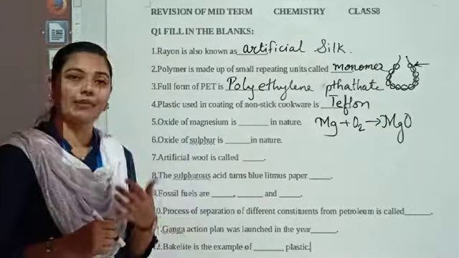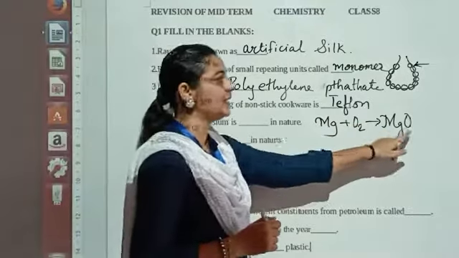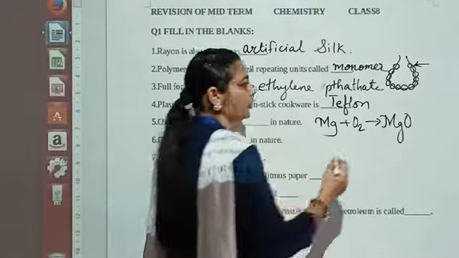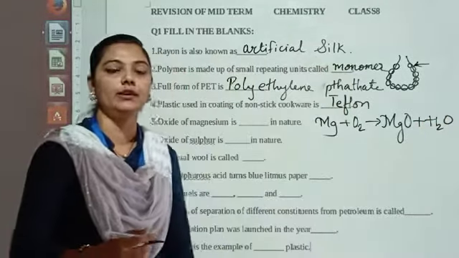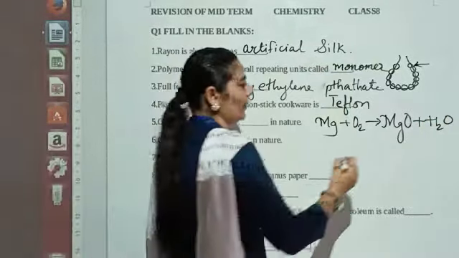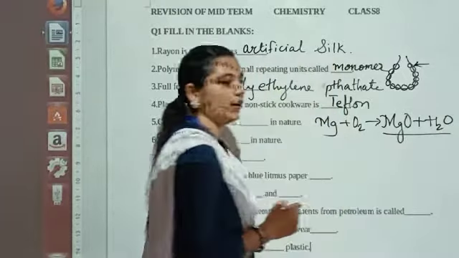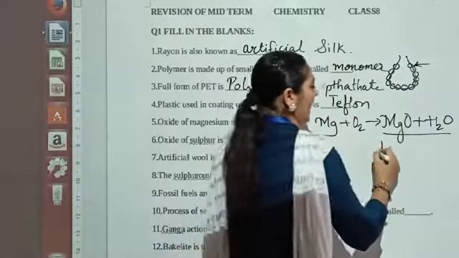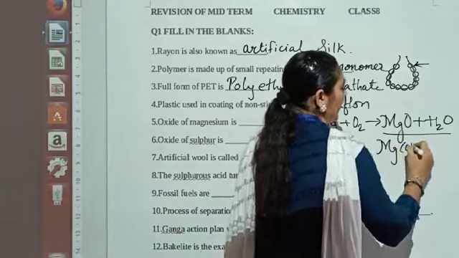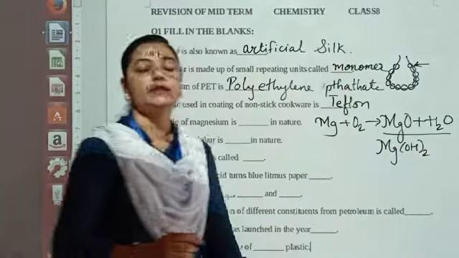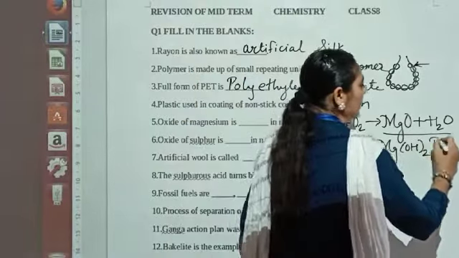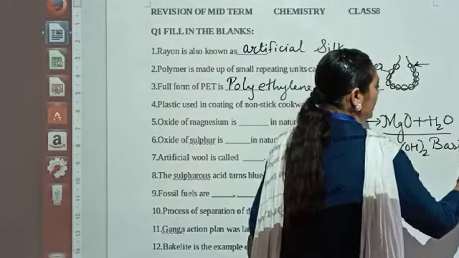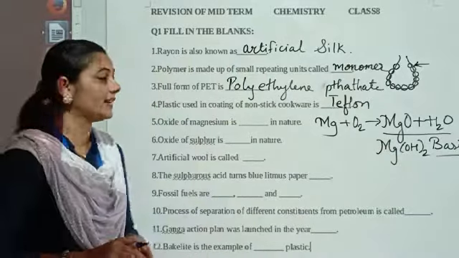So if we want to find out the nature of magnesium oxide, what we have to do? We have to treat this with water. What is the formula of water? H2O. So when we are treating it with water over here, we are able to get Mg(OH)2. This Mg(OH)2 is a basic material. It is basic in nature.